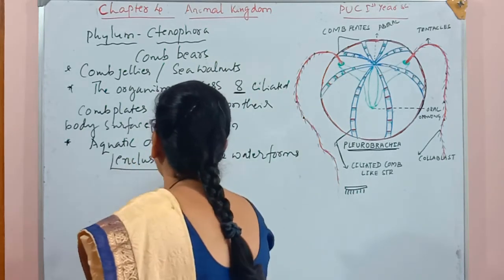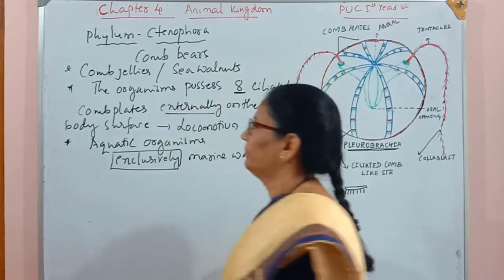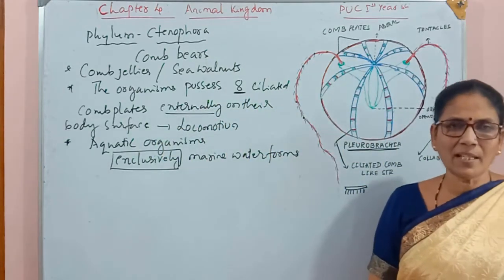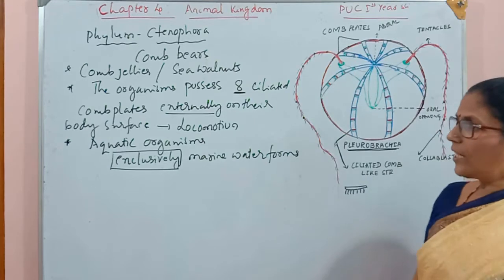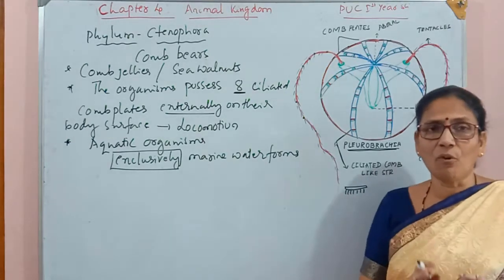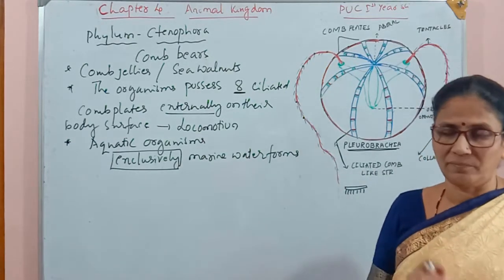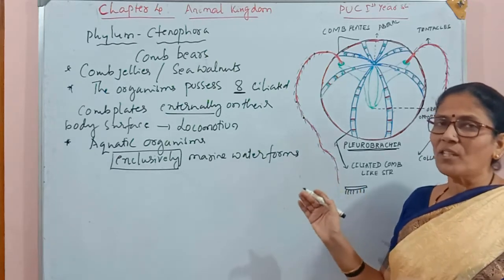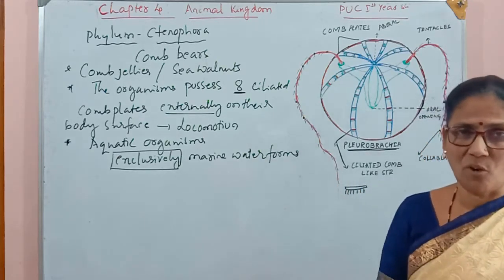This word exclusively is very important because exclusively means the organisms of this group are found only in marine water. No organism of this group is found in fresh water.